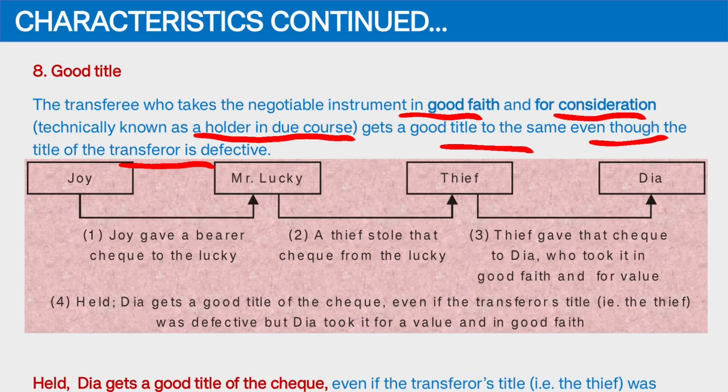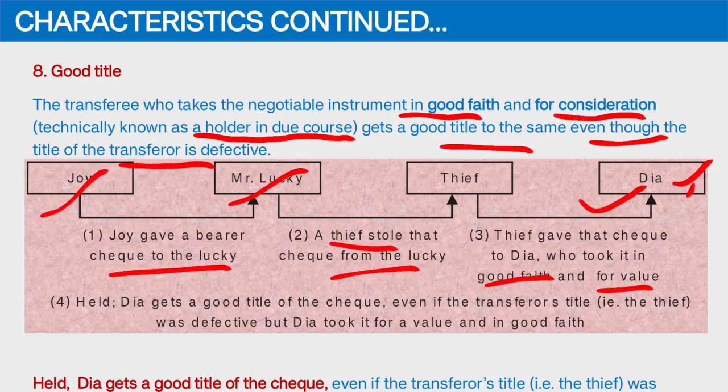Now we can understand this point with the help of one example. One person transfers the instrument or gives a bearer check to another person. Now a thief steals that check. Now again the thief gives the check to another new person who has taken it in good faith and for value.